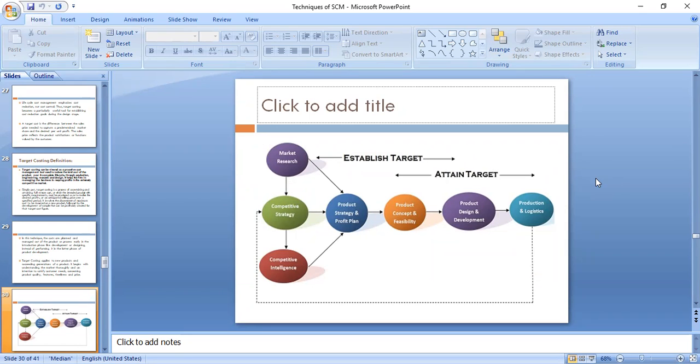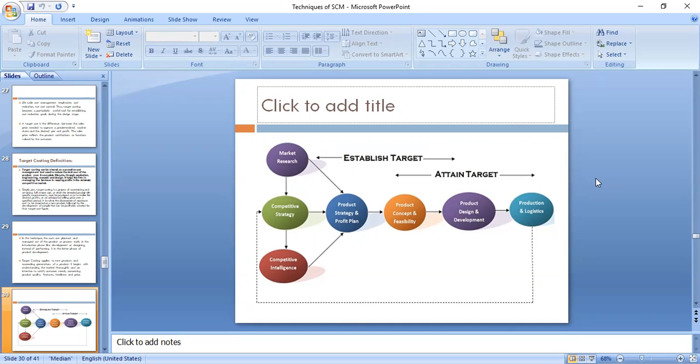Now to develop that competitive strategy, we need some base, correct? And that base we will get from market research. So always remember, market research is a very serious affair, and a very valid contributor towards the company's success. Because if the company understands the market well and understands the consumer, then the company can develop a product and get success in the competitive world.